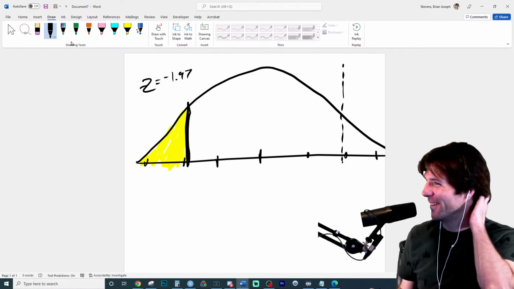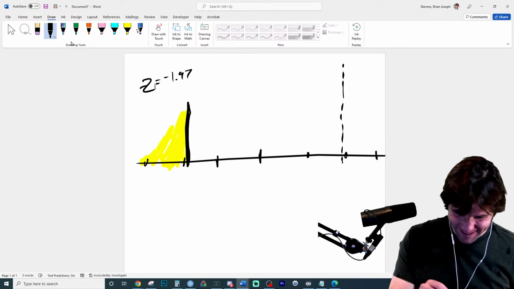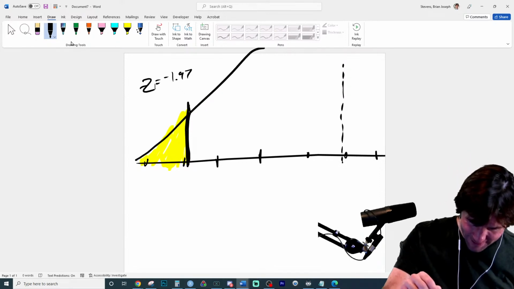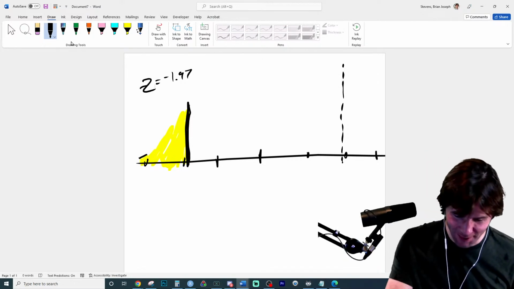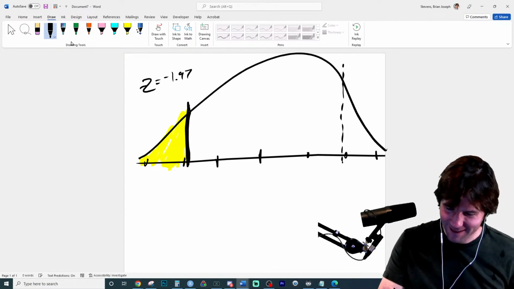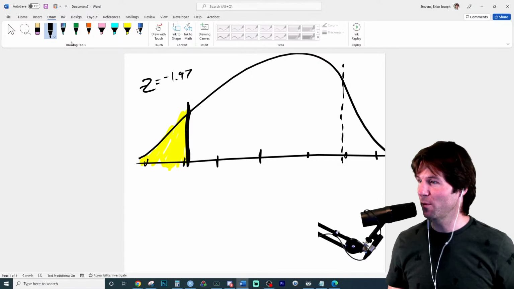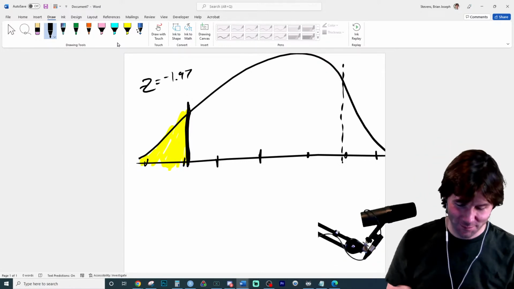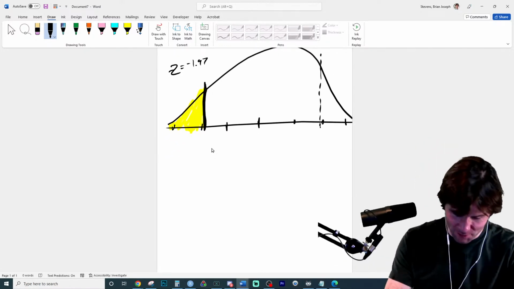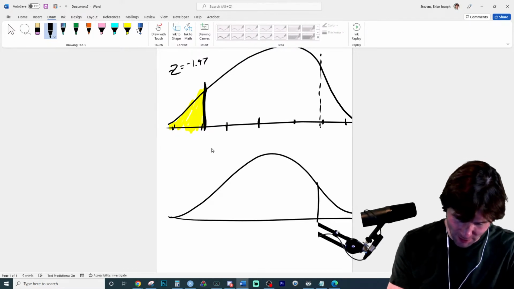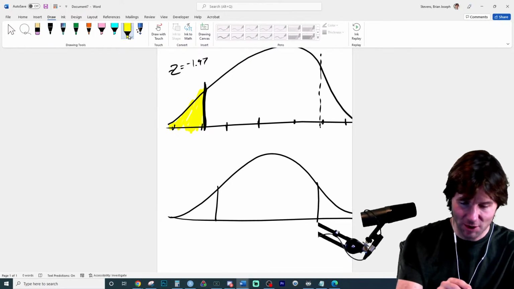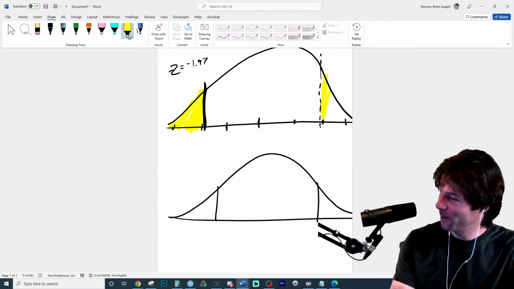It's the worst normal curve ever. Oh my god, it's not getting better. Sure, the normal curve looks skewed. I just need to redraw it from scratch right here and do my normal curve like that. And now go over here and do this and this, and it should be symmetric around it.